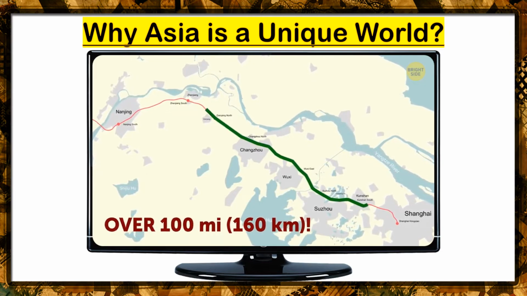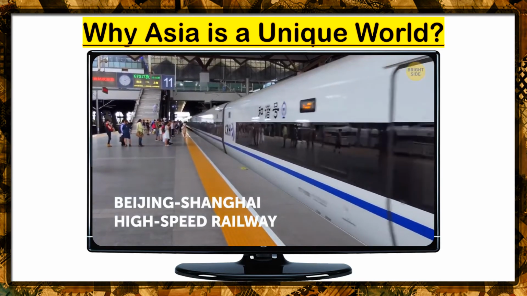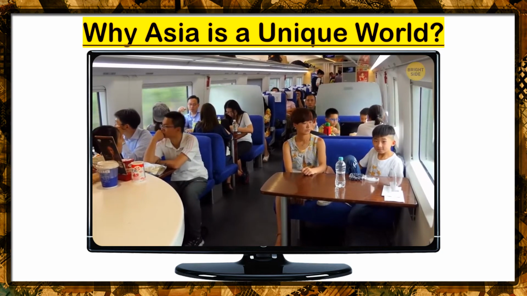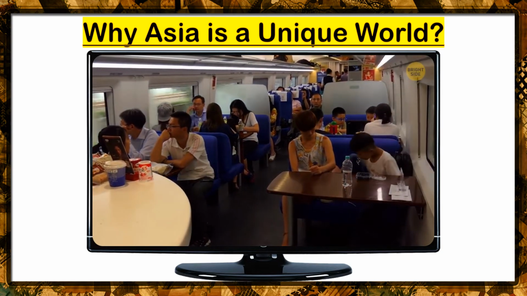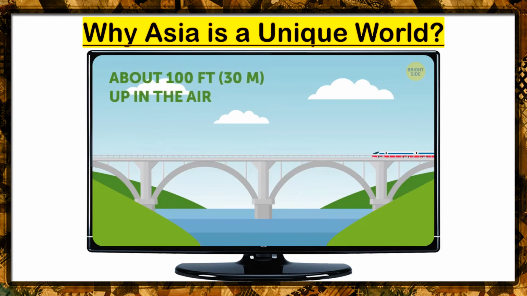It's part of the Beijing-Shanghai high-speed railway. So if you want to see this bad boy for yourself, you'll need to take a train trip going to or from Shanghai and Nanjing. Oh yeah, and you'll be about 100 feet up in the air, so don't look down.